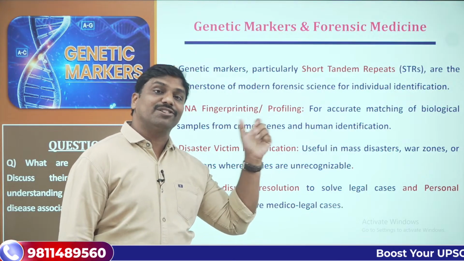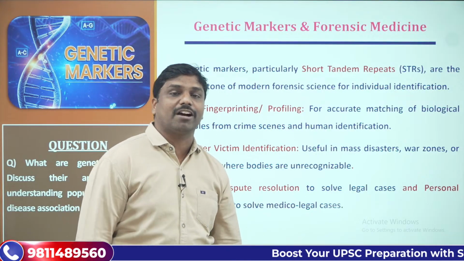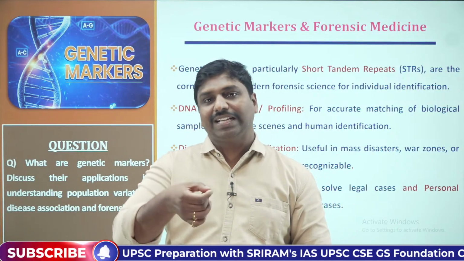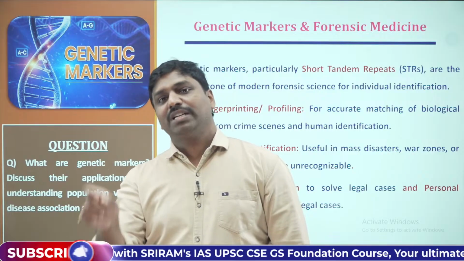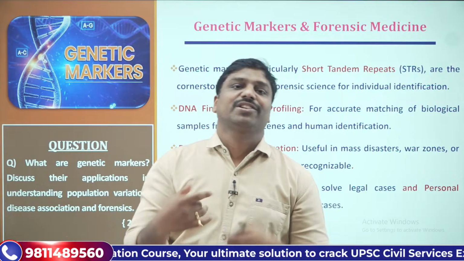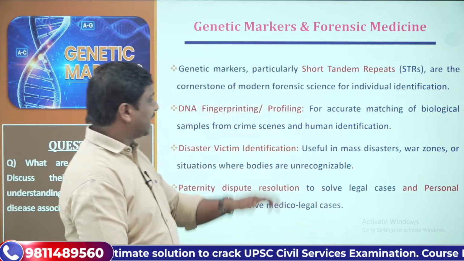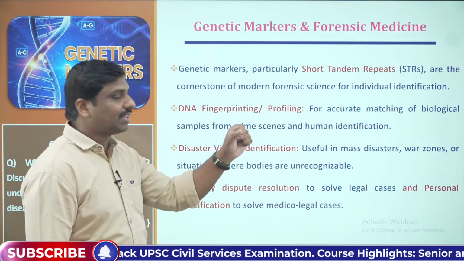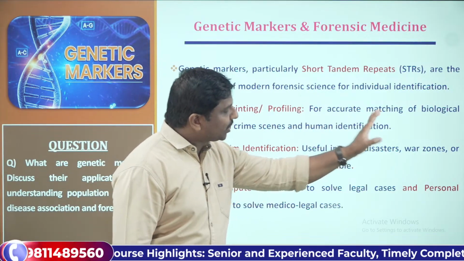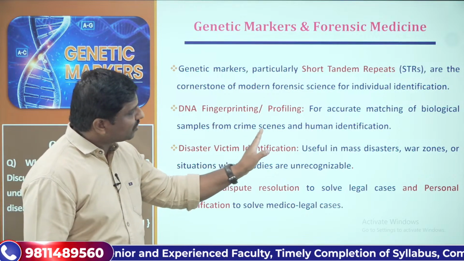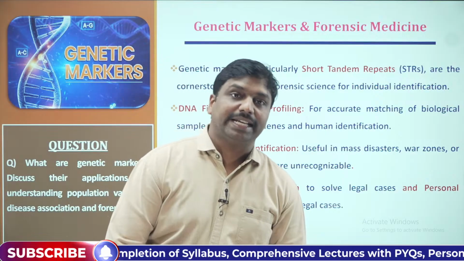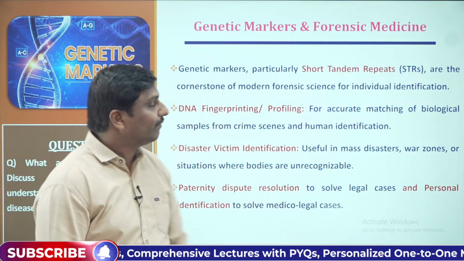Genetic markers also will be helpful in that aspect, because they are located exactly on the same chromosome. So we can pick the sample and see that on the 19th chromosome, at this particular location, this gene will be there. If it is getting matched exactly, that's how we can catch the criminals also. So, for accurate matching of biological samples from crime scenes and human identification, we can use genetic markers, in DNA profiling and in DNA fingerprinting.